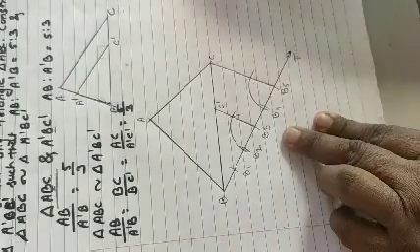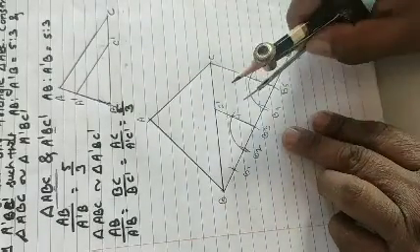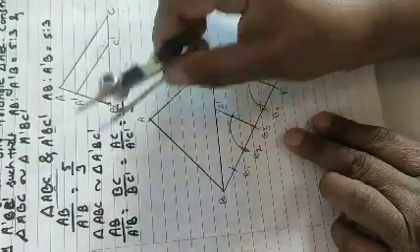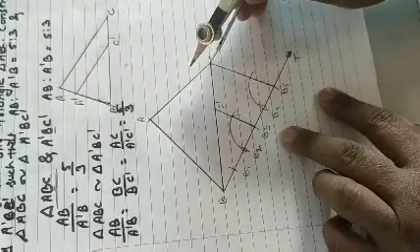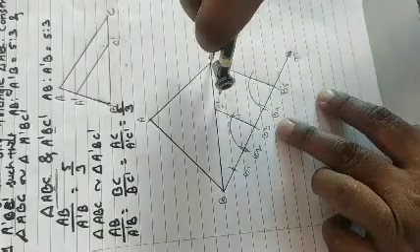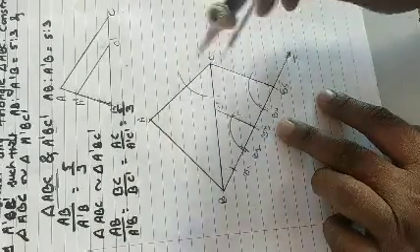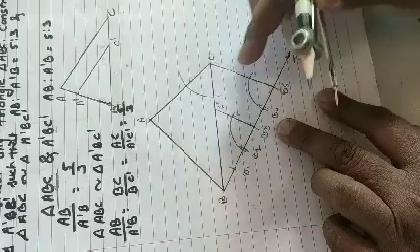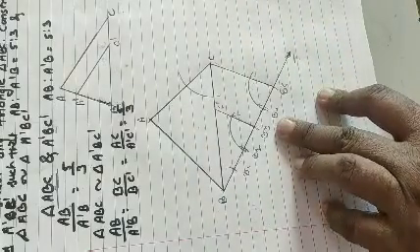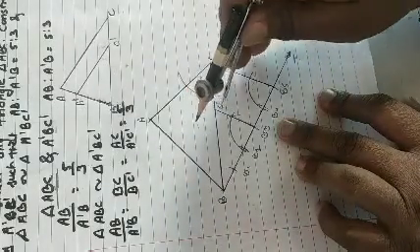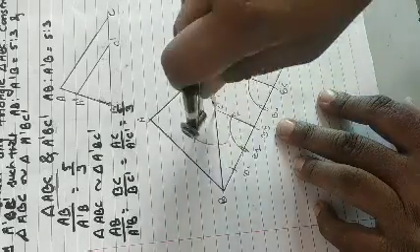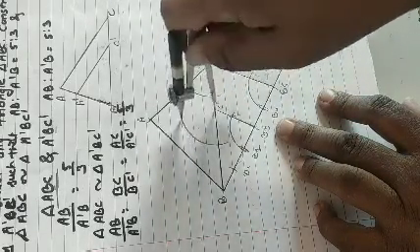Now I got C dash on BC, and I have to find the point A dash. So for that I have to do the same steps of construction. We have to draw the arc which touches both sides of the triangle without changing the distance. Put the middle point of the compass on C dash and draw the arc.